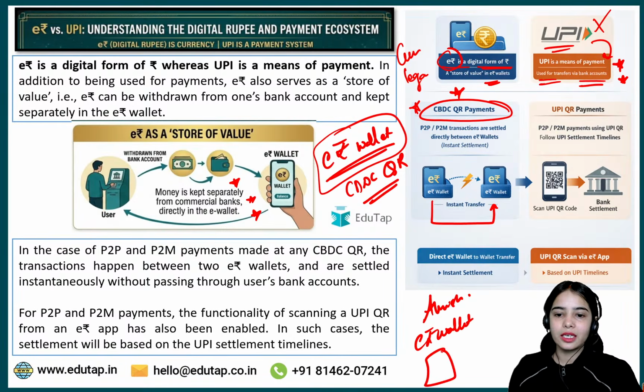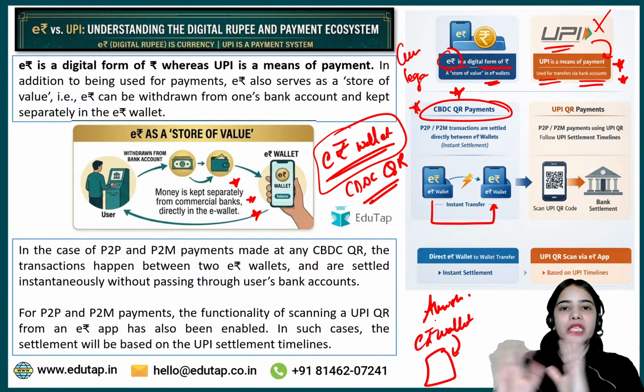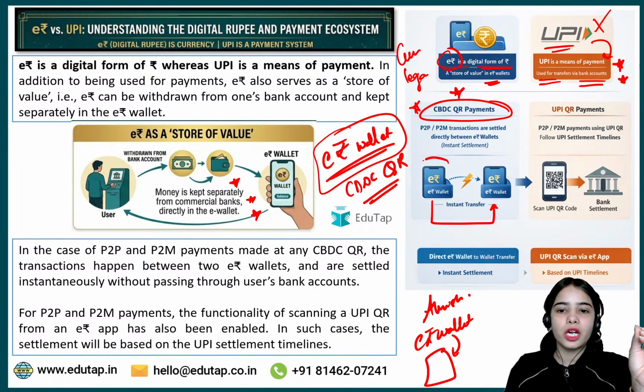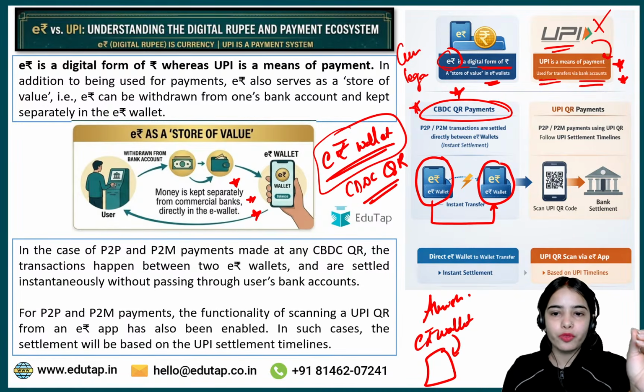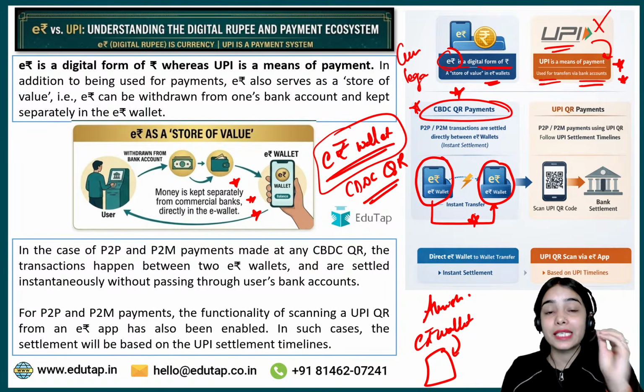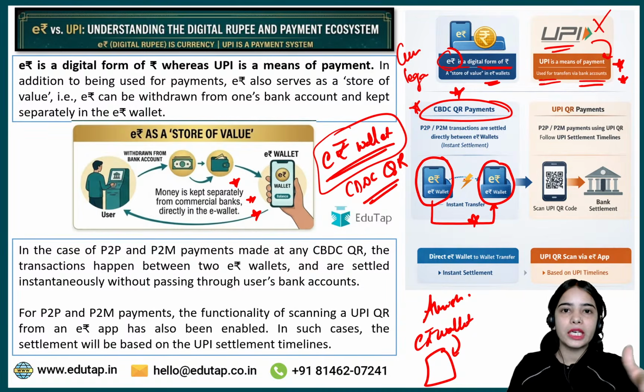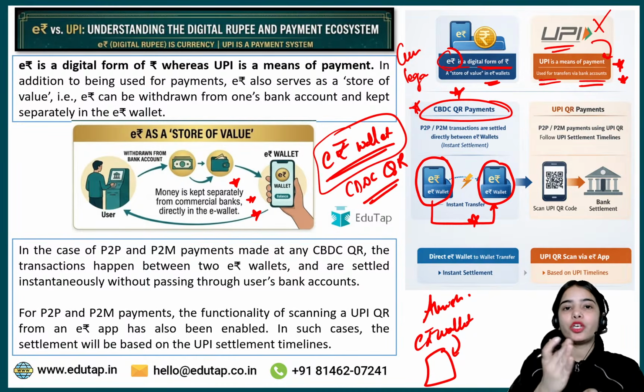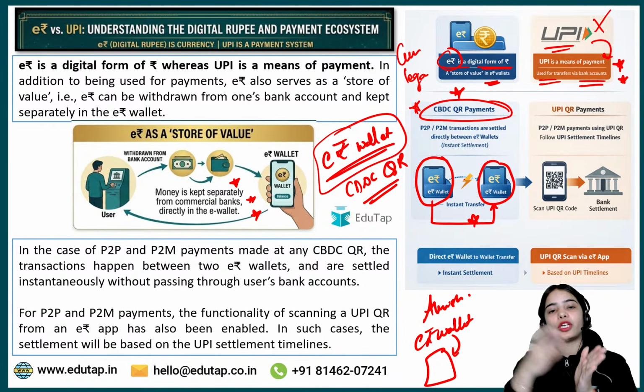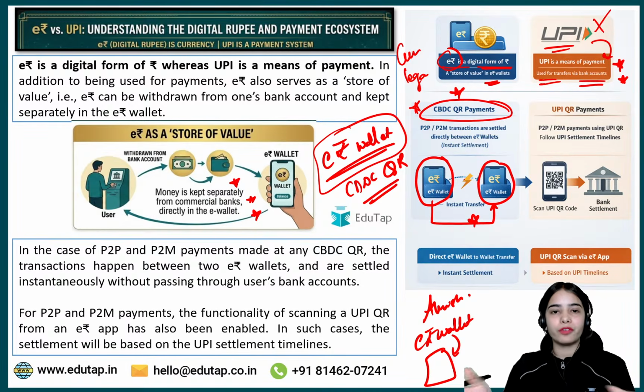I will scan from my e-Rupee wallet the QR code of the e-Rupee wallet of Avnish, and directly the transfer will happen. So this is the transfer from e-Rupee wallet to another e-Rupee wallet, and this kind of transfer is instant. It does not require much complications, and the offline feature is being explored, and soon the offline feature will come, and then the e-Rupee wallet to e-Rupee wallet transaction will be immediate without the requirement of network, without the requirement of any other thing.